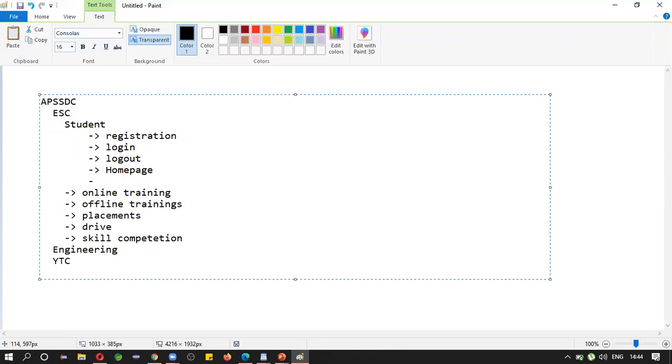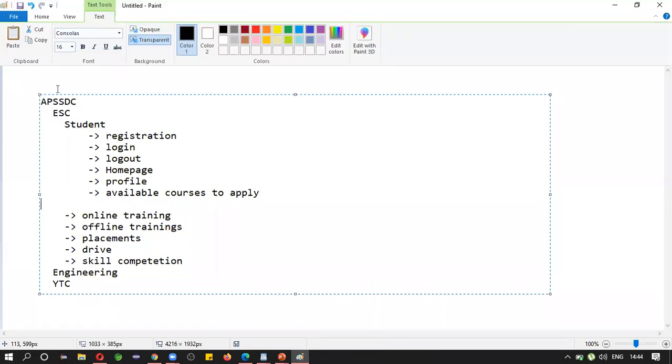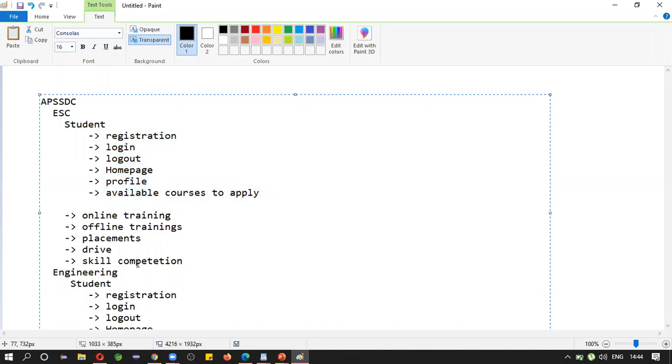Okay, you need to show the profile, right? You need to show available courses to apply, right? Like this. This thing will happen even in engineering also.